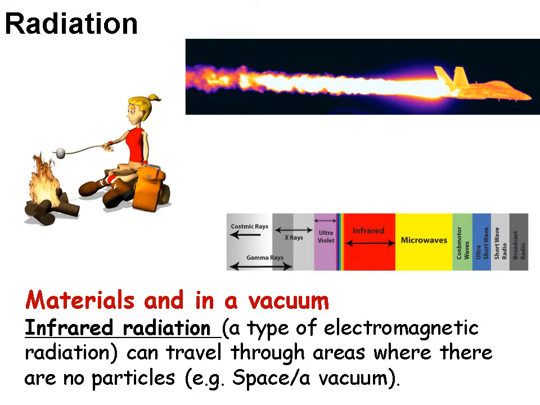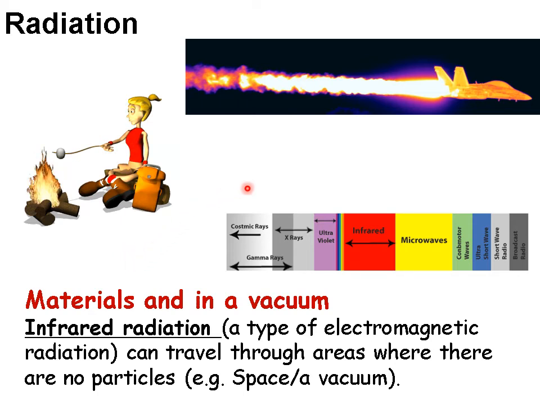Radiation is a little bit different because it doesn't involve particles necessarily, although radiation can travel through materials and it can also travel in a vacuum. So a vacuum is a place where there aren't any particles, like in space. So radiation is a little bit different because it doesn't need particles to transfer heat energy from one place to another, because it actually transfers heat energy through a wave or electromagnetic radiation.